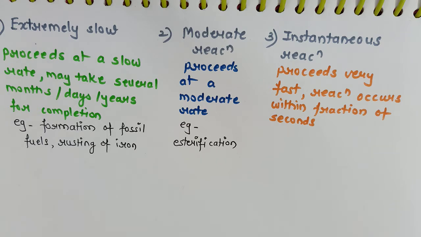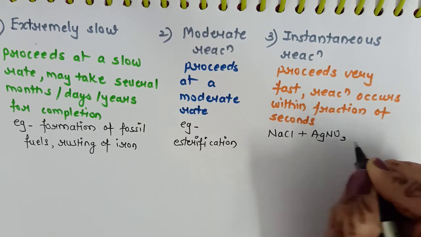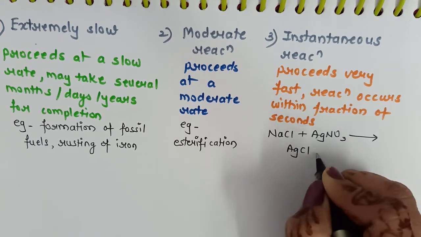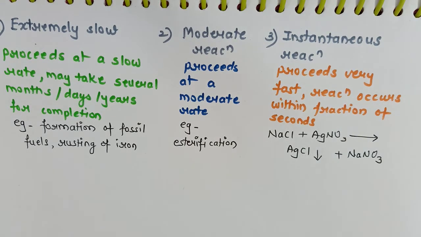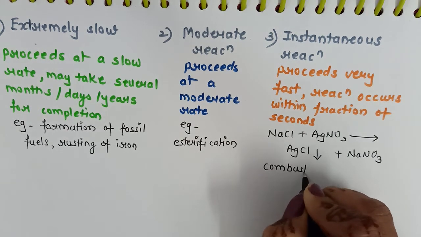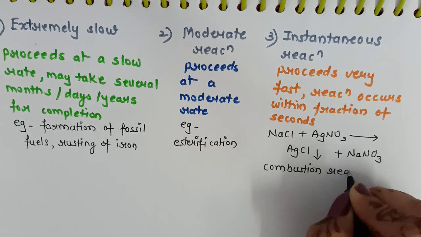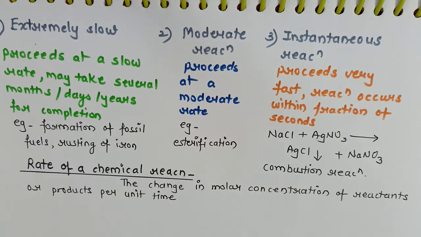This you must have observed in the lab, that during the salt analysis or any other type of chemical reaction which you perform in the lab, the reaction occurs within seconds. Like if you mix sodium chloride and silver nitrate, within fraction of second you get white color precipitate of silver chloride, and sodium nitrate is formed. So this is an example of instantaneous reaction. All combustion reactions, they are instantaneous reactions. So in this chapter, we are not going to study extremely slow or moderate reaction. Our focus will be totally on instantaneous reaction.